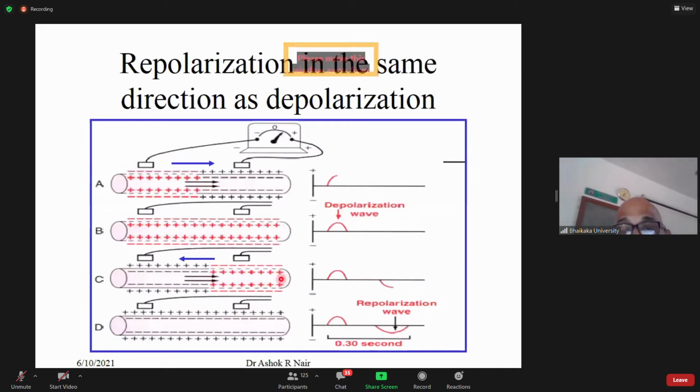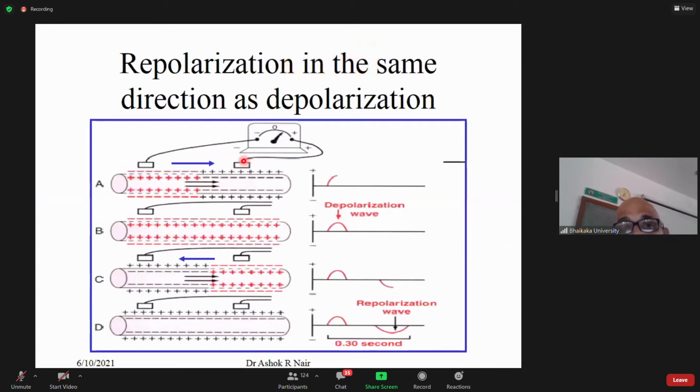But if the repolarization occurs in the opposite direction, that is, the region which got depolarized last is getting repolarized first, then you will have a positive wave, the same as the depolarization. Just keep that point in mind. Now let us take another case.